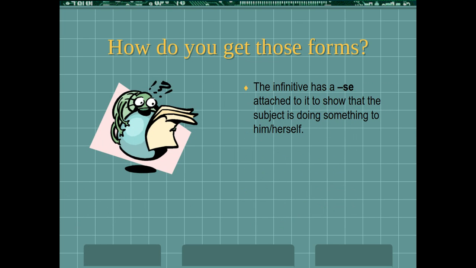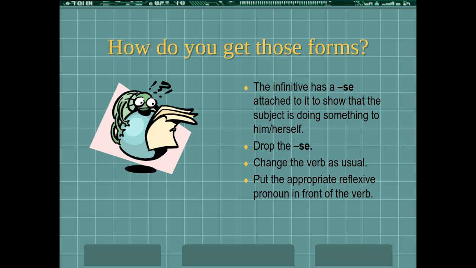So again, if you look on your vocab list, you will see that at the end of the verb, all of these are reflexive verbs that are on your vocab list. There is a se attached to the end, right? You drop that. You conjugate the verb the way you normally would in the present tense. Okay, o, as, a, amos, a, an, or for er and ir verbs, o, es, e, emos, or imos, and en. And then you put the appropriate reflexive pronoun in front of the verb depending on what the subject is.